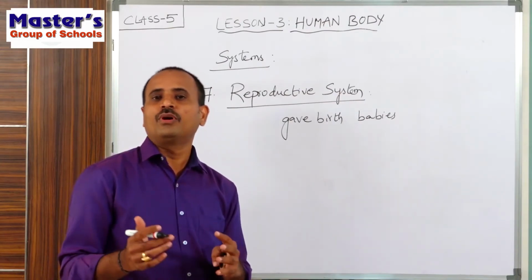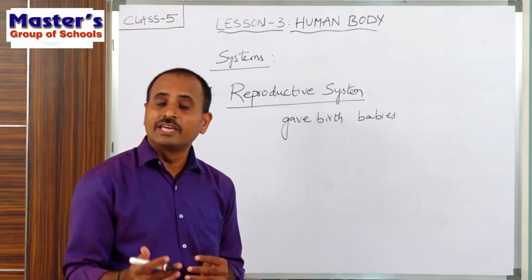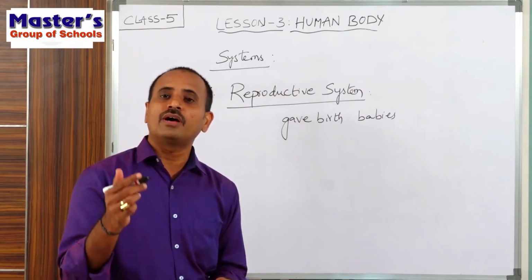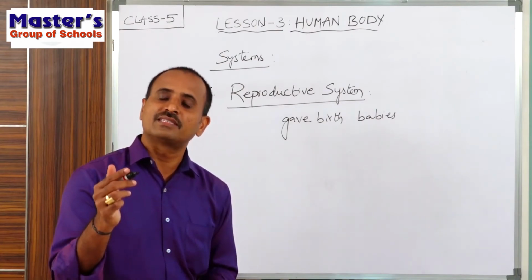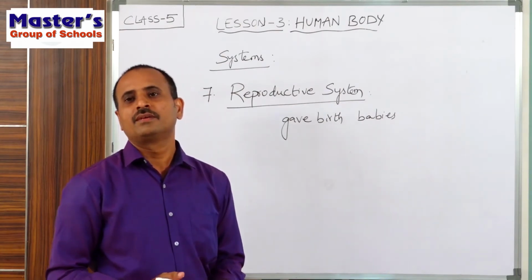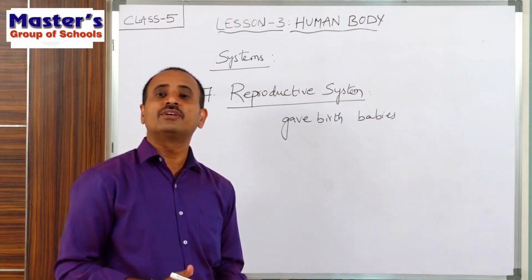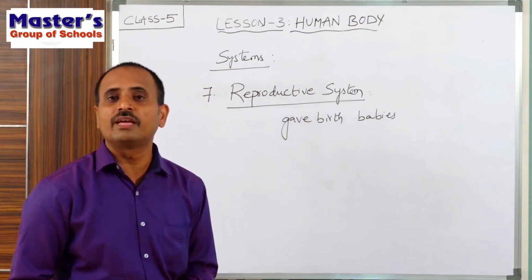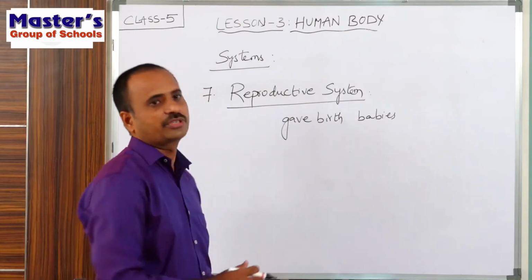Your parents gave birth to you and you look similar in some way to your parents. This process of producing new babies which look similar to their parents is called reproduction.